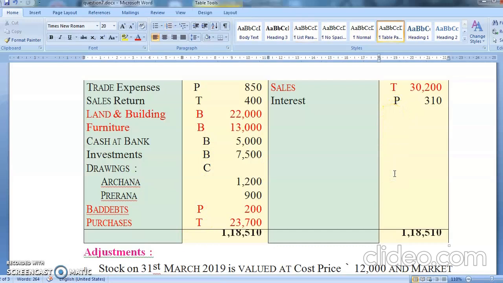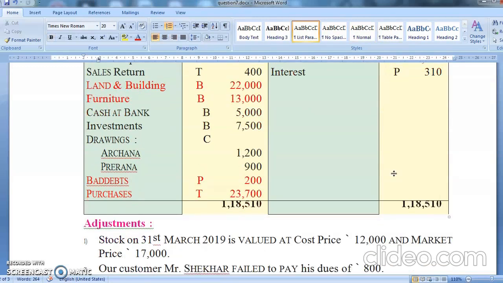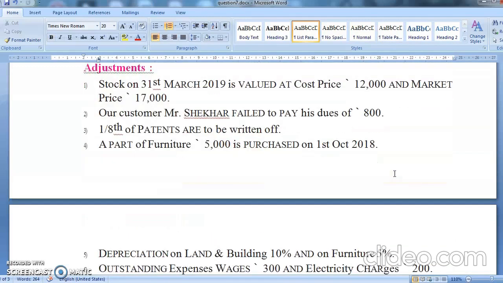Okay students, you have understood this. You can do it this way: as soon as you get the problem, first write where each individual item is going to go. Stock on 31st March was at cost price or market price. Do you know what we take? We take whichever is less. So closing stock, cost price is 12,000, market price is 17,000, so we are going to take 12,000.